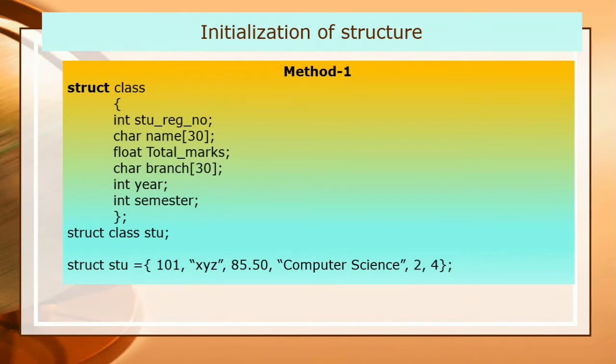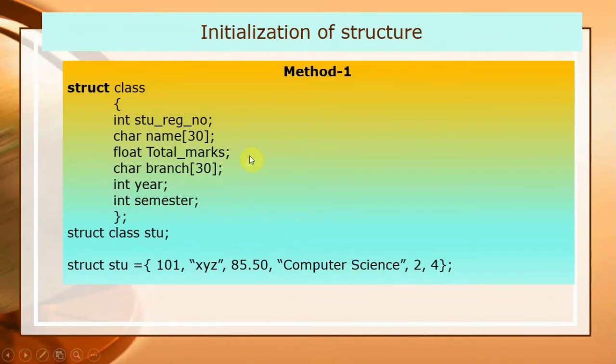Now the next field is also character type. So I have written computer science in double quotes here because it is a string. A string type value you have to write within double quotes. And for the integer year, 2 is written here, and 4 is for semester. So you also have to keep in mind the order of each data member.